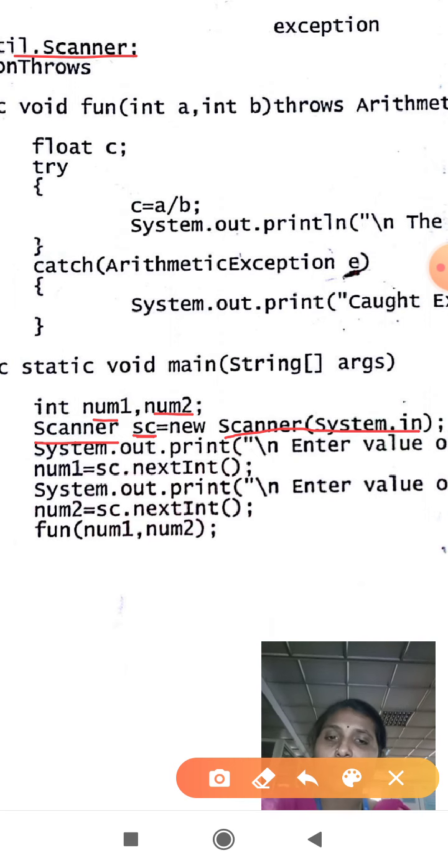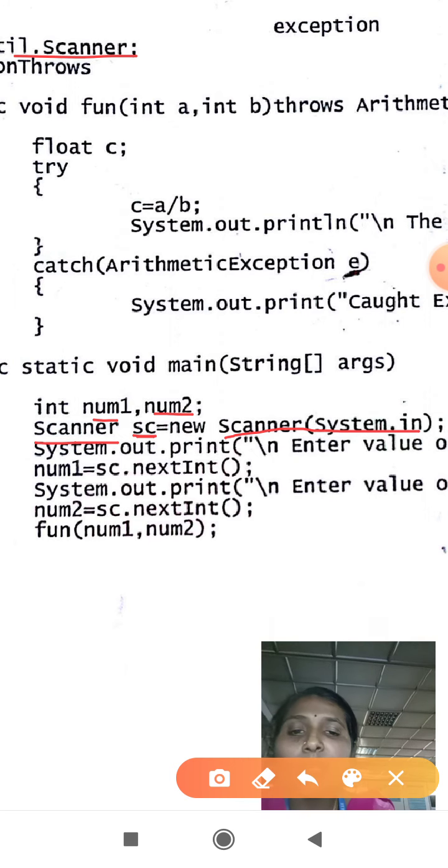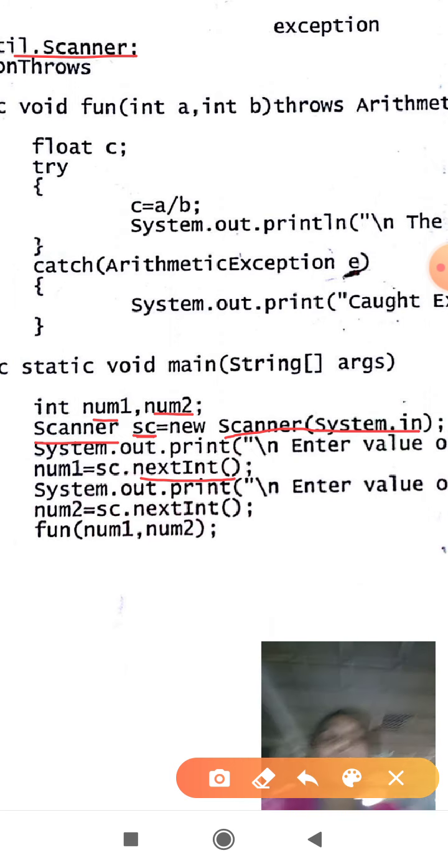To read that integer input from your keyboard, I use a method called nextInt. This method is present in the Scanner class, and it is invoked by the object sc, which is created for the class Scanner. Suppose I take num1 as 8, this 8 is stored in the num1 variable. Next I read another variable num2, again using nextInt to read the input from the keyboard, and it is stored in the variable num2.